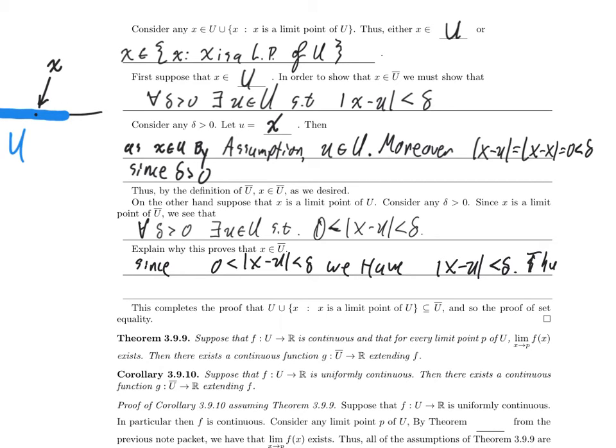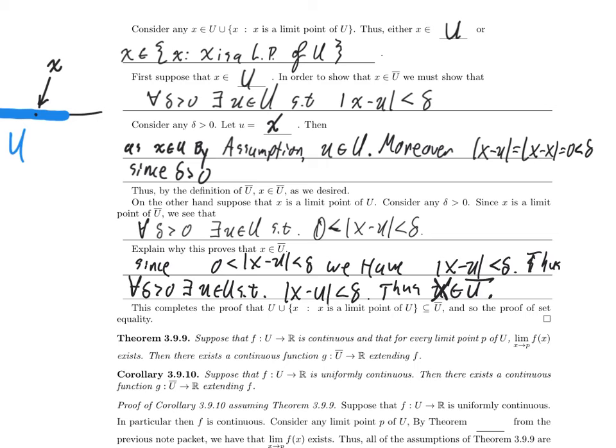Thus, for all delta greater than 0, there exists some little u in big U such that the absolute value of x minus u is less than delta. And notice that's exactly what it means to be in u bar. Thus, x is in u bar. And so, that completes the proof of set equality.